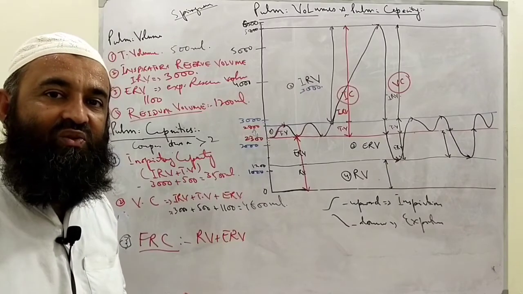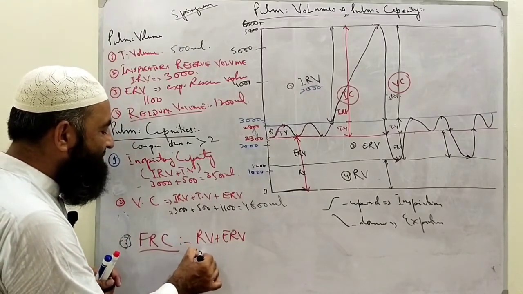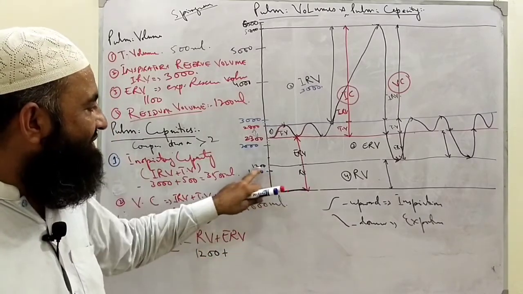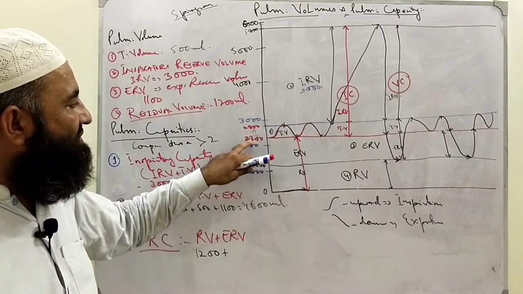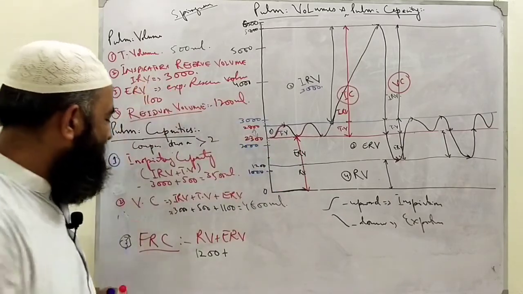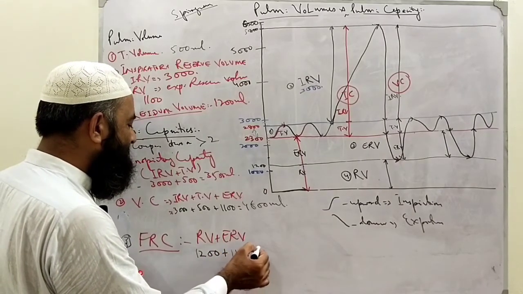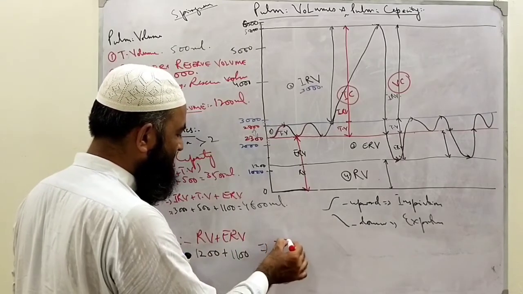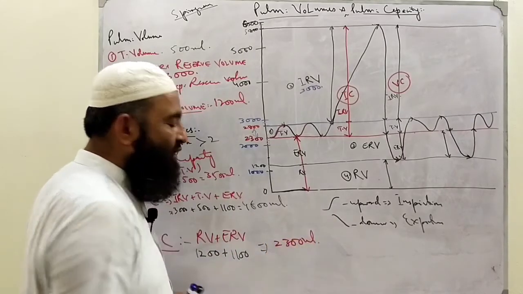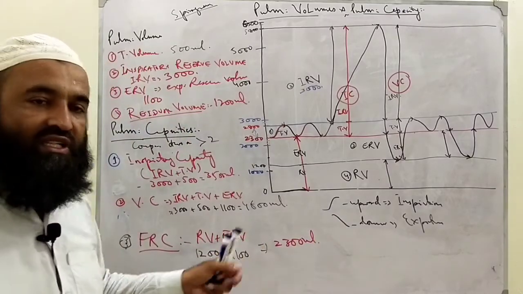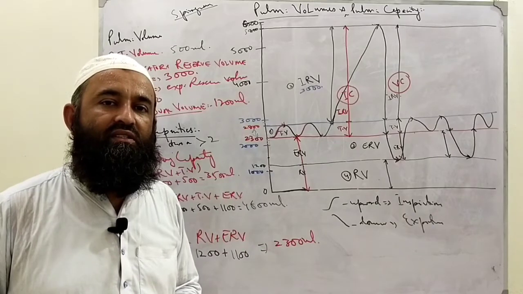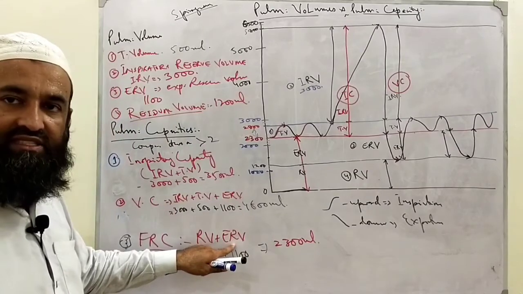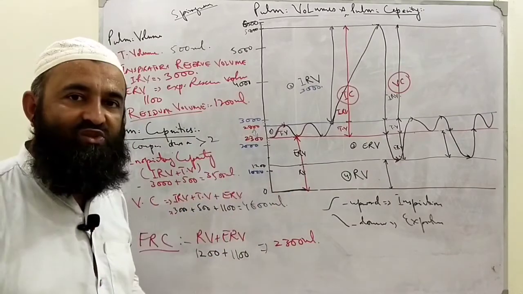Can we calculate its value? Yes, we can easily calculate. Residual volume is what? Residual volume is 1200. What about expiratory reserve volume? This is 1100. So 1200 plus 1100. So its value will be calculated as how much? 2300 ml. So at the end of normal expiration, 2300 ml remains in our lungs. Clear? If we forcefully expire from this, we can expire this 1100, still 1200 remains, known as the residual volume.